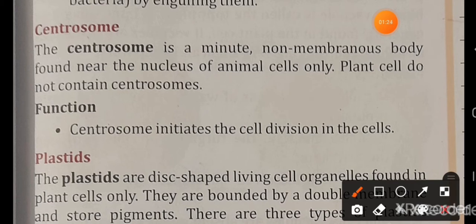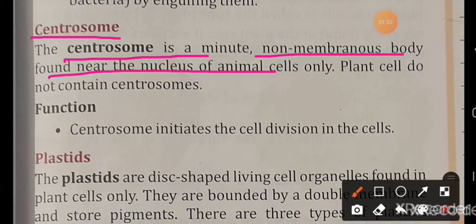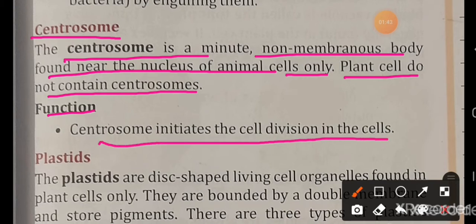The next cell organelle is the centrosome. The centrosome is a minute non-membranous body found near the nucleus of the animal cells only. Plant cells do not contain centrosomes. Its function is to initiate the cell division in the cell.